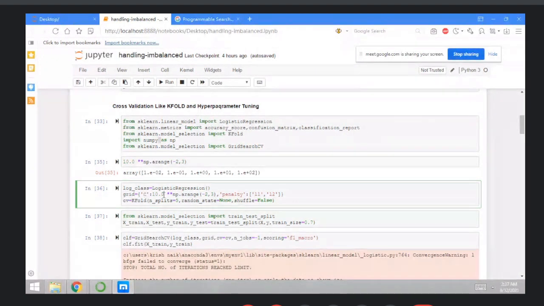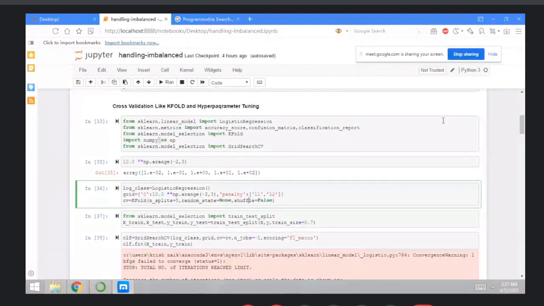And it takes the values of 10 to the power of np.arange, and you can take the range between -3 to +3. Then we'll have another parameter, that is penalty. Penalty will have the values of L1 and L2. Okay. Then do the cross-validation with KFold and take the different parameters here, that is n_splits, that is 5, and you can specify random_state None and shuffle False.